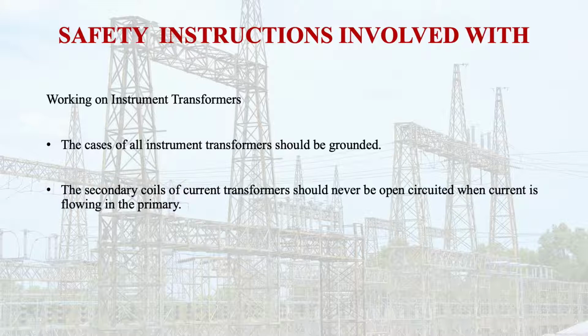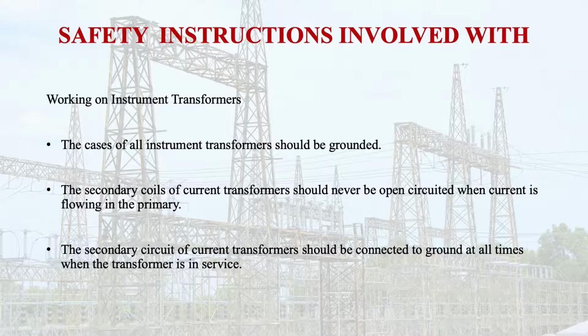So the secondary coils of the current transformer should never be open circuited when current is flowing in the primary side. So remember this thing. If it is kept open, the EMF may be induced, which is very dangerous. So generally the secondary of the transformer should be kept short circuited or burdened, but it should never be open circuited when the current is flowing in the primary side.